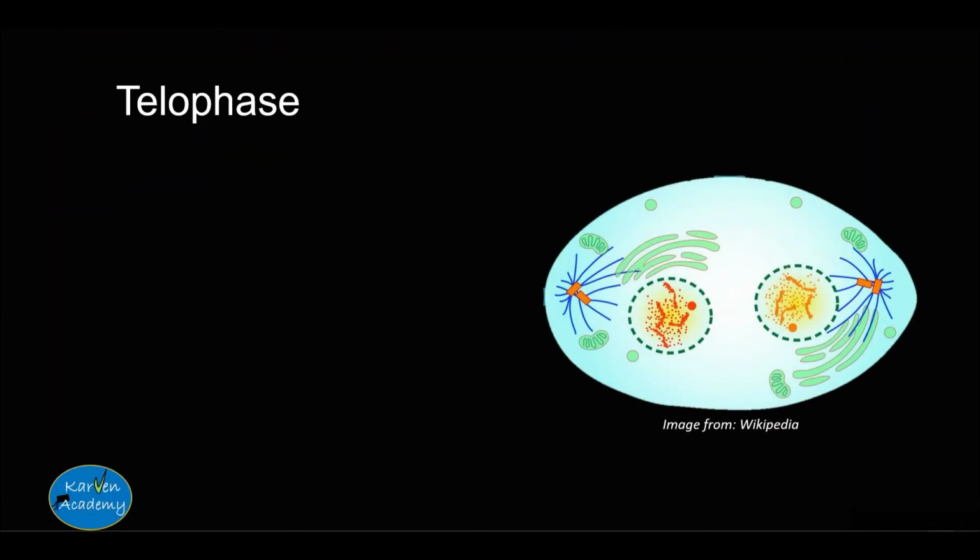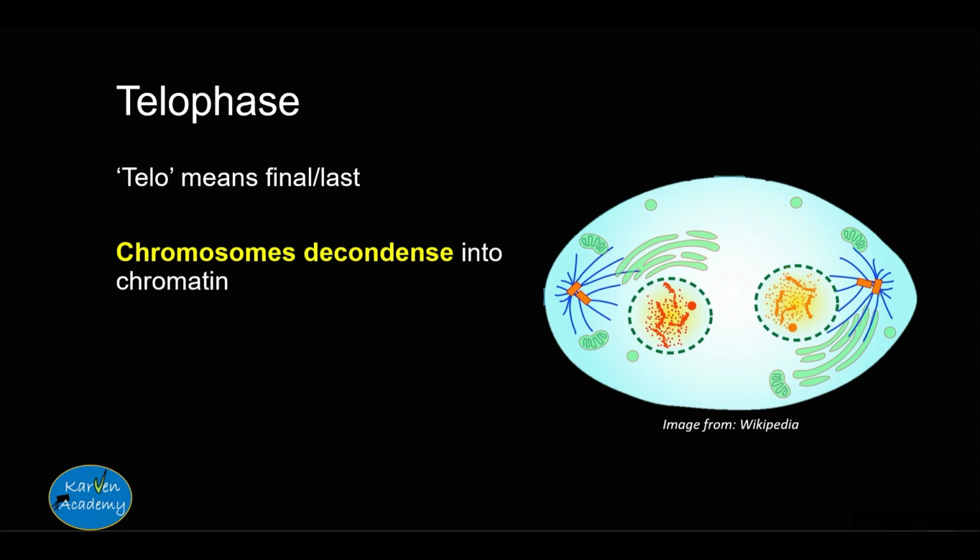Finally comes telophase. Telo means last or final, hence why it's the last phase of mitosis. In this phase, the chromosomes decondense into chromatin and the nuclear envelope starts forming.